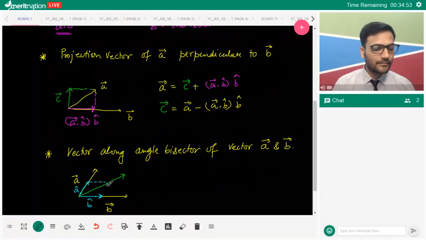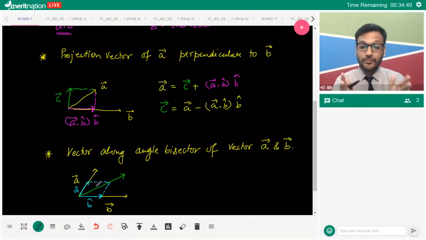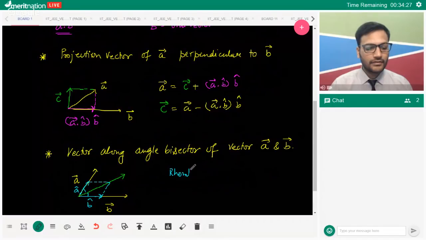Hence, this will act as a parallelogram, or a rhombus, because all the sides are equal in length. A is equal to B. So this angle bisector will act as the diagonal. In a rhombus, diagonals are angle bisectors.